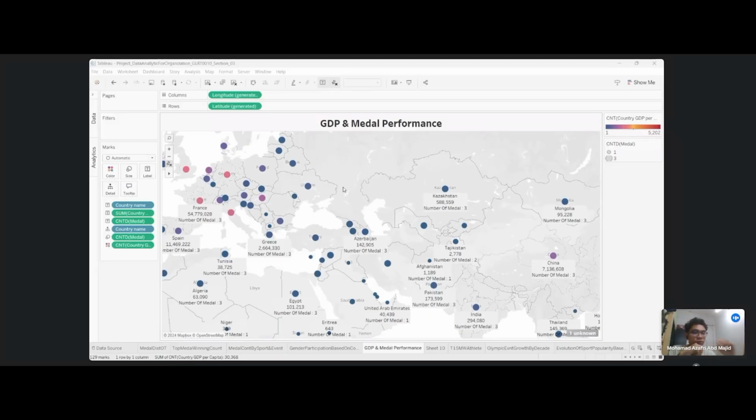The next part that we want to see is whether the GDP of each country plays a role in the number of medals. Here we use symbol maps to identify GDP and medals for each country. The redder the color, the higher the GDP, and the bigger the circle, the more medals. And here we can see the match is only 3 medals.